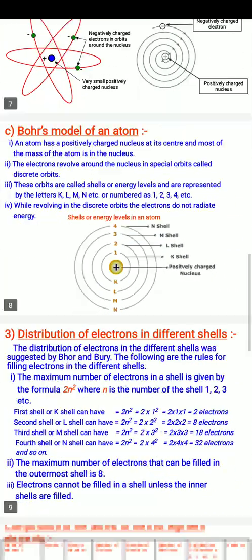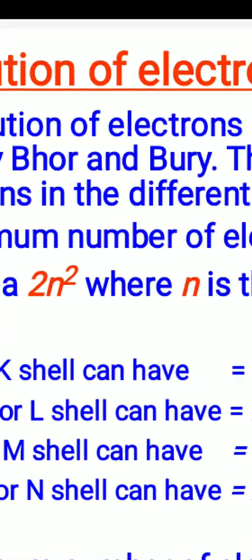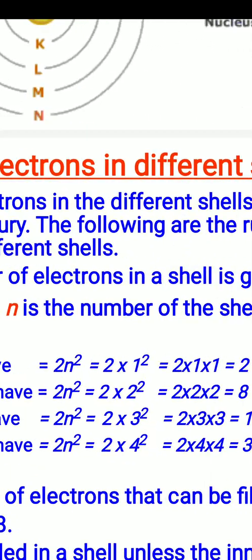Now the distribution of electrons in different shells. How can we distribute the electrons in different shells? Niels Bohr proposed some formula. On the basis of the given formula, we can easily distribute the electrons in different shells. The distribution of electrons in different shells was suggested by Bohr-Bury. The following are the rules for filling electrons in the different shells. The maximum number of electrons in a shell is given by the formula 2n square, where n is the number of the shell.